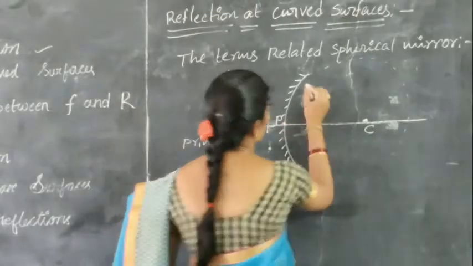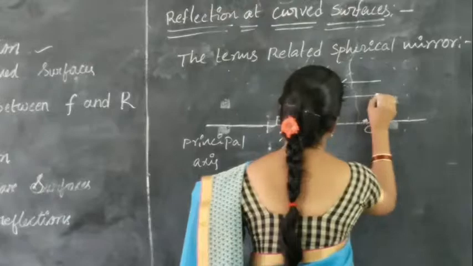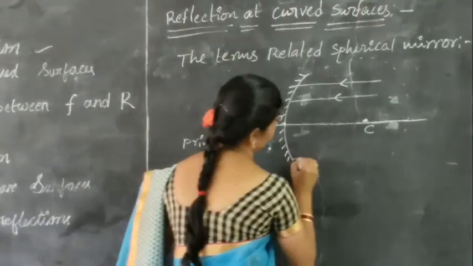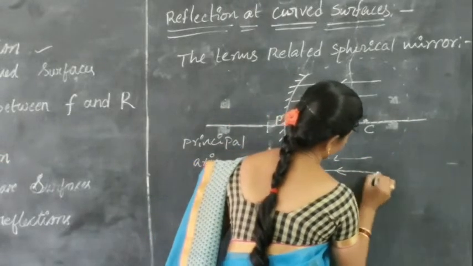So here, the light rays are incident on the concave mirror. These are the incident rays.